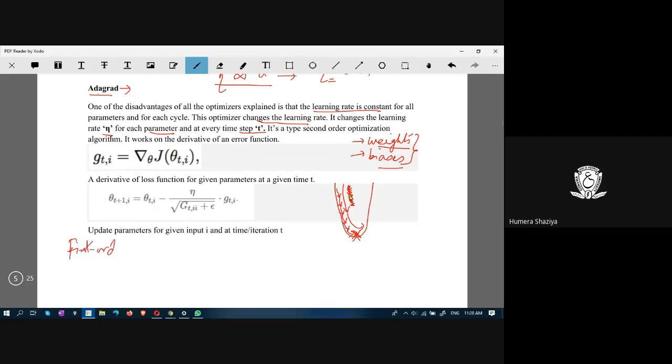First order essentially obtains the first order derivatives, and second order will go for quadratic values, and this gives us second order derivatives. This AdaGrad function is a second order optimization algorithm, and it works on the derivative of an error function.